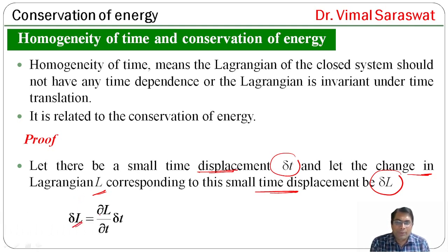So delta L equals del L by del t into delta t.